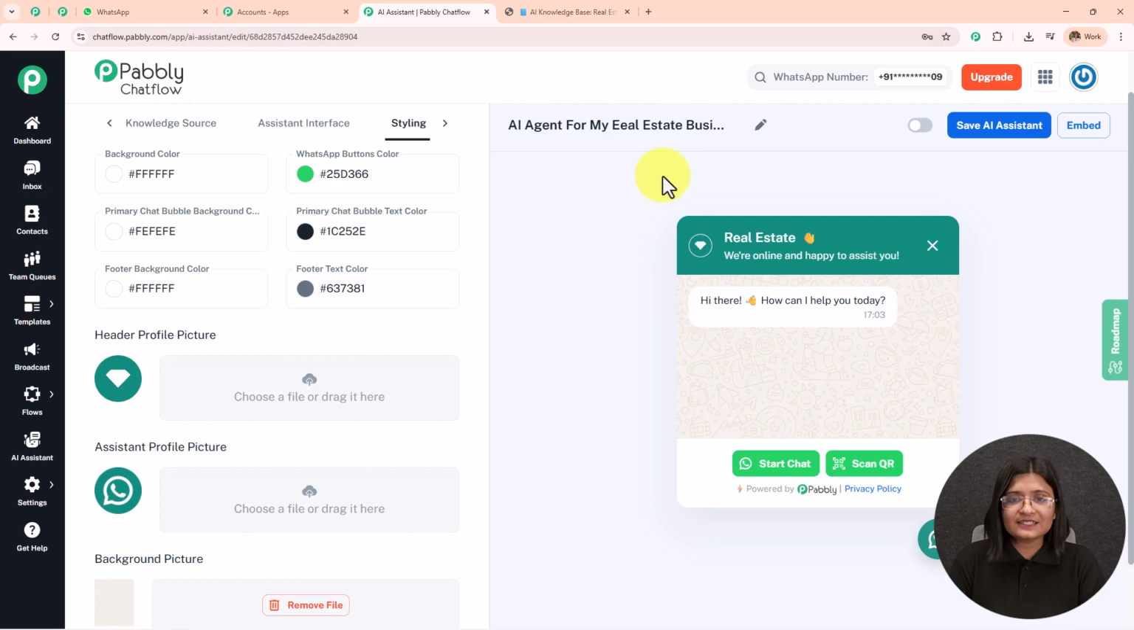After creating this, we have to make sure that we toggle on this button to keep this AI agent active, and then we save this. If we do not save this, all this will be lost. So AI assistant saved successfully.